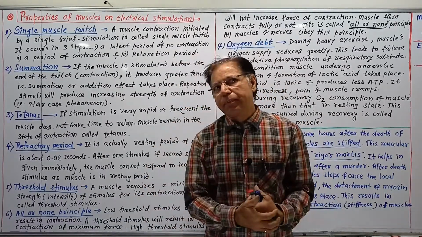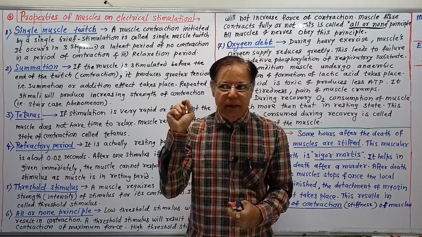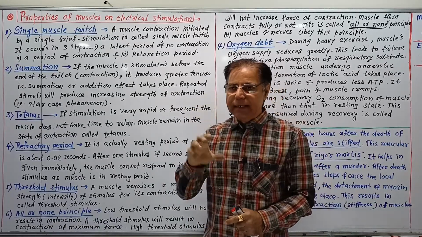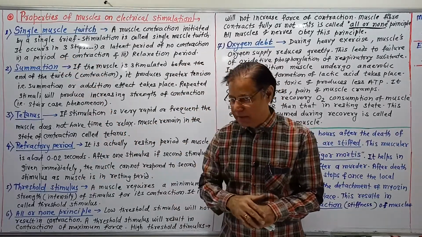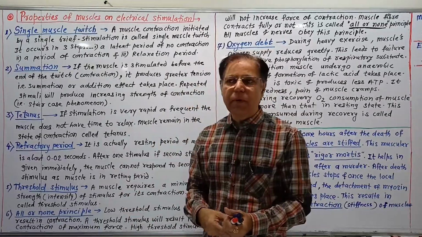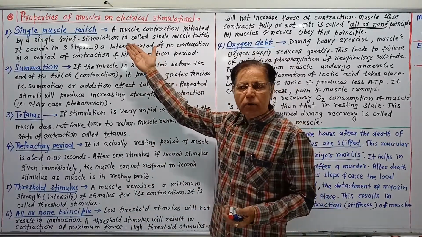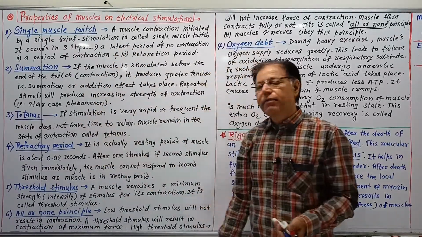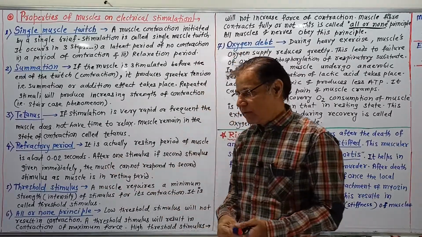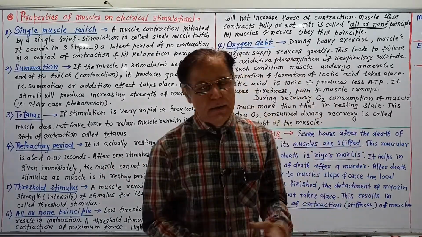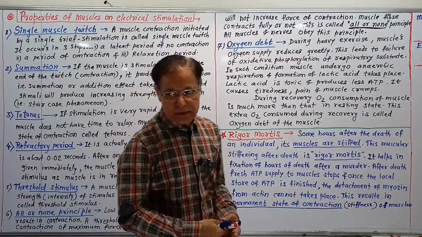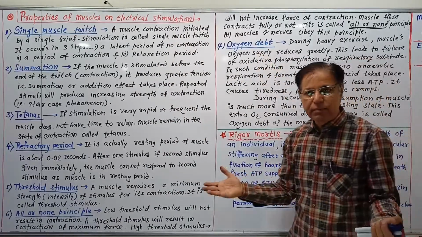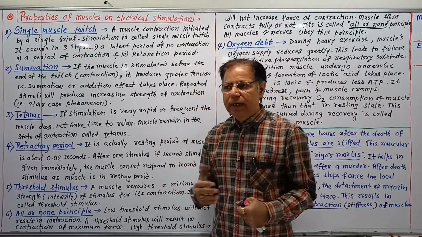For contraction, muscles require a motor impulse, meaning electrical stimulation. With respect to electrical stimulation, there are some properties of muscles, and today we will discuss such properties. There are a number of properties: single muscle twitch, summation, tetanus, refractory period, threshold stimulus, the all or none principle, and oxygen debt, etc. Seven properties are there. We will study them one by one.